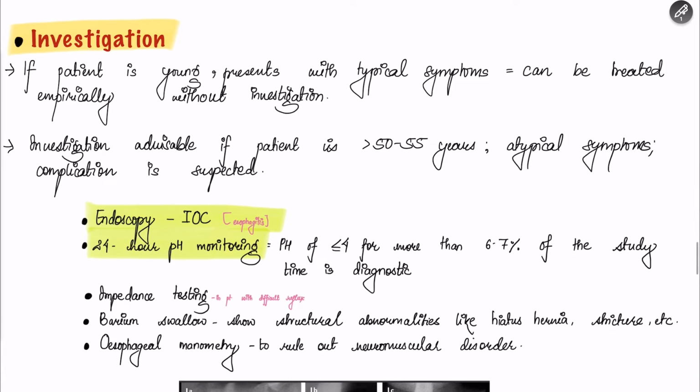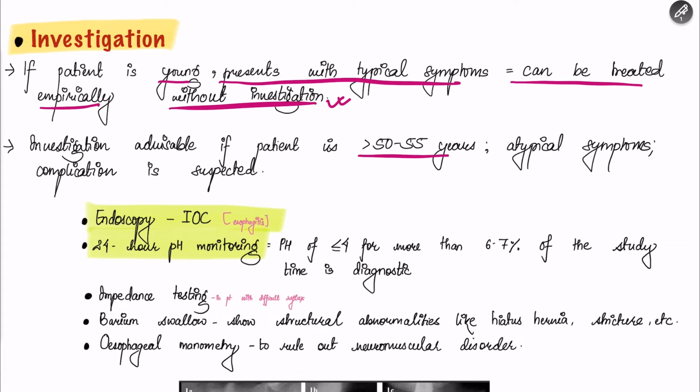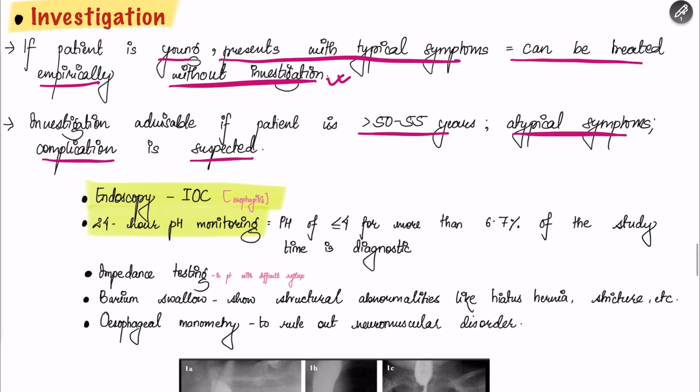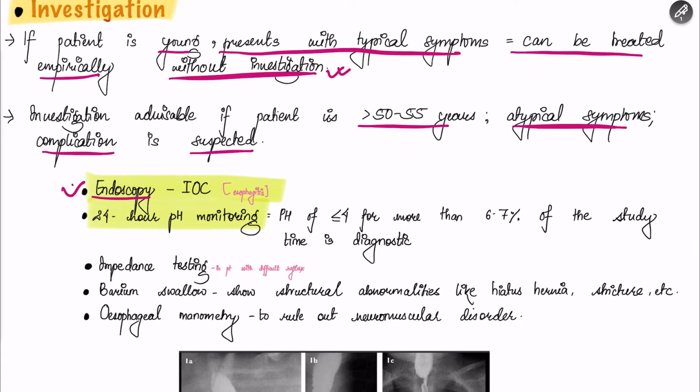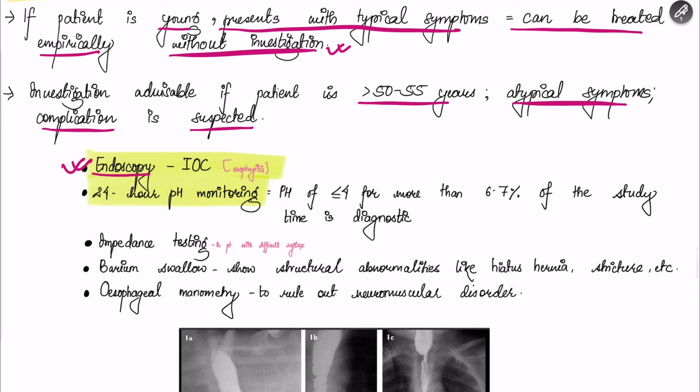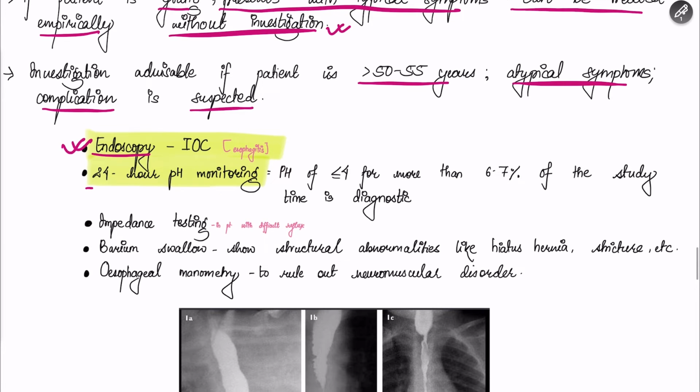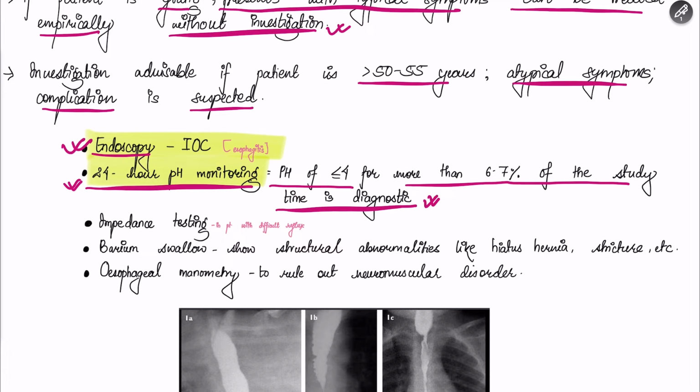Now talking about the investigation, if the patient is young and presents with typical symptoms, then such patients can be treated empirically without any investigation. But if the patient is more than 50 years old or presents with atypical symptoms or a complication is suspected, then investigation is needed. The investigation of choice is endoscopy, and it may show features of esophagitis. 24-hour pH monitoring is also done. A pH of less than 4 for more than 6 to 7% of the study time is diagnostic for GERD.